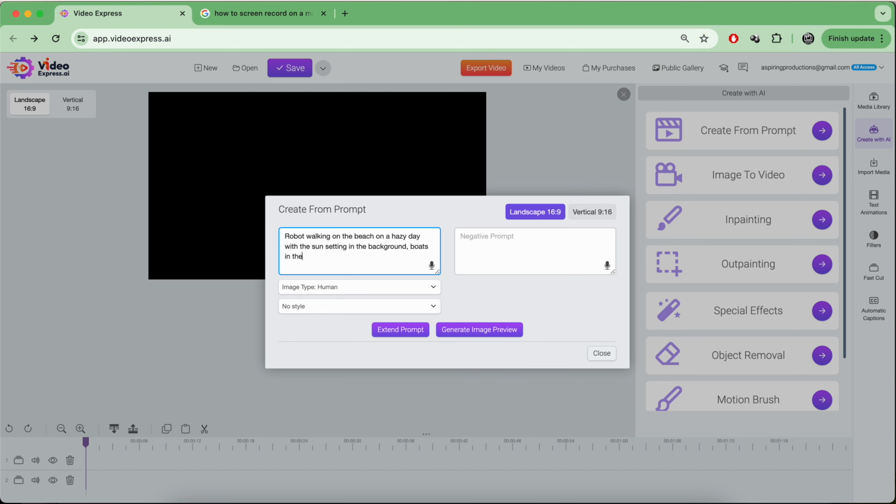I'll say something like boats in the water, and then you want to try to use analog markers to help the engine source from material that is going to kind of trick the viewer into thinking it's real. Usually we use analog systems like analog cameras, analog film, older vintage lenses.